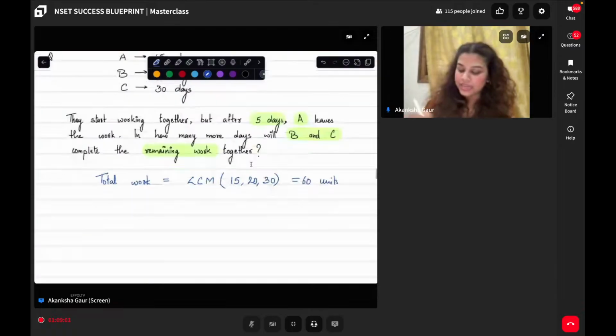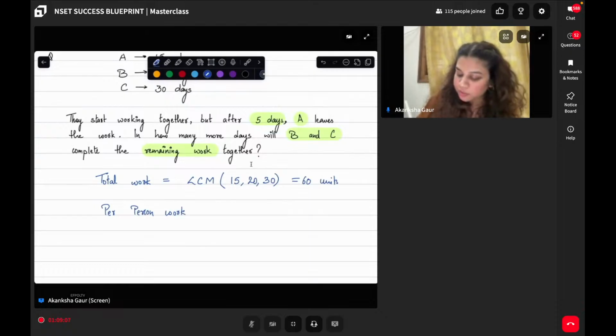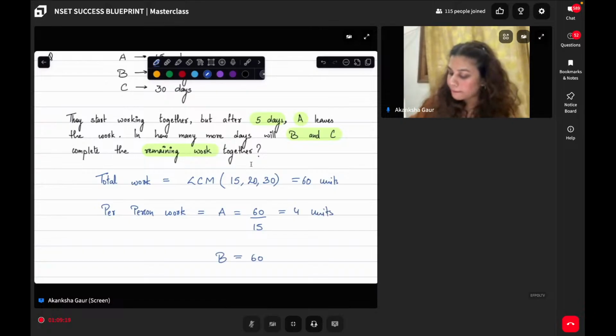Next is per person work. So if I talk about per person work, how much work will A do? 60 by 15, which is total 4 units. B will do 60 by 20, which is total 3 units.